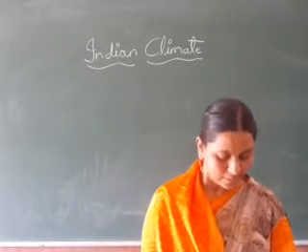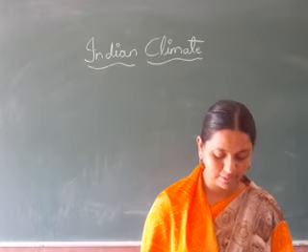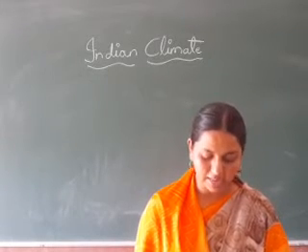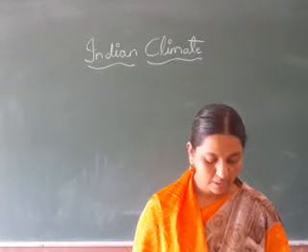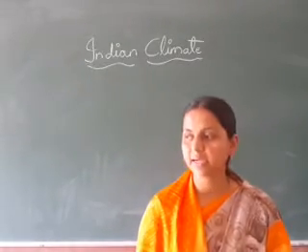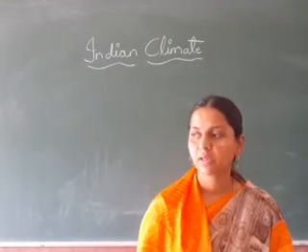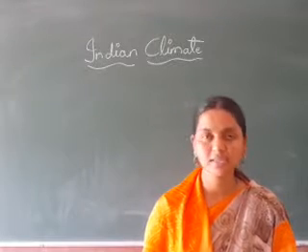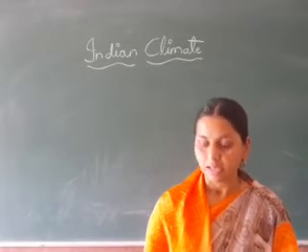Today we shall study the Indian climate, the third chapter of geography. India has a tropical monsoon type of climate. This is because a greater part of India lies in the tropical zone and its climate is greatly influenced by the monsoon winds. Understood? India lies in the tropical zone, so the climate of India is known as the tropical monsoon type of climate.